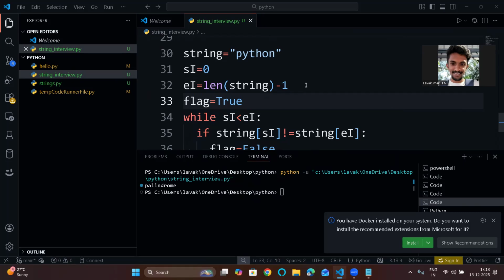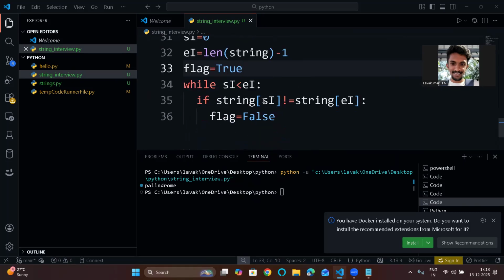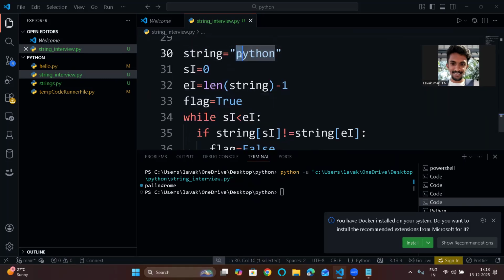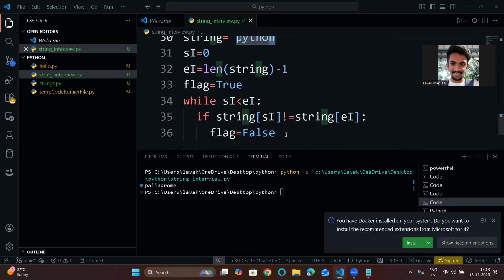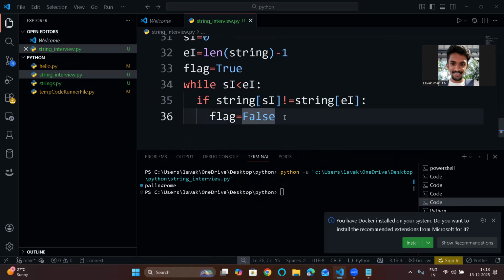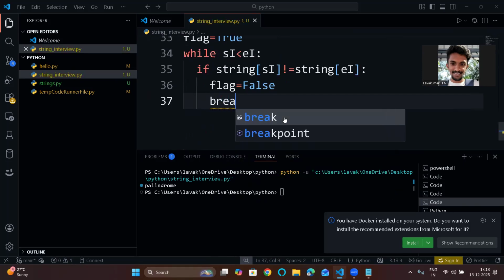Now, suppose s of i, that is the starting index p, is not equal to the ending index n, then no need to check, right? See, if they are not matching, obviously it is not a palindrome. So basically, if the first character and last character itself are not matching, then no need to check the next iteration. So for that, you set the flag equal to false and break this while loop. That's it.